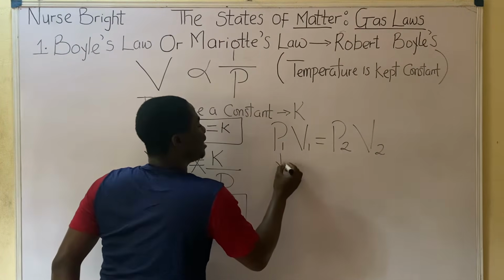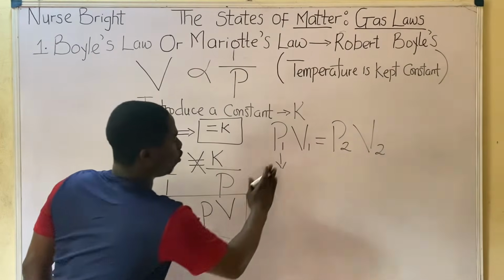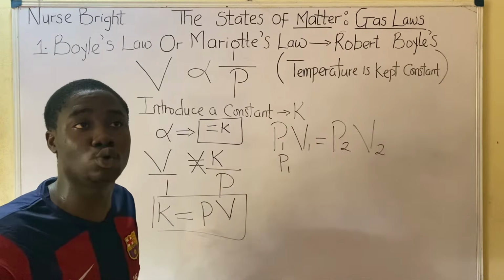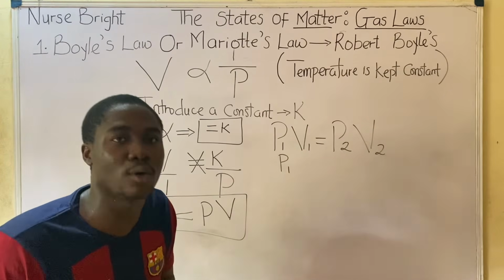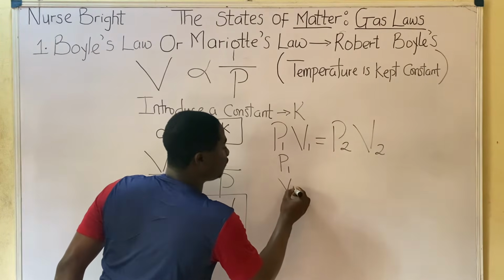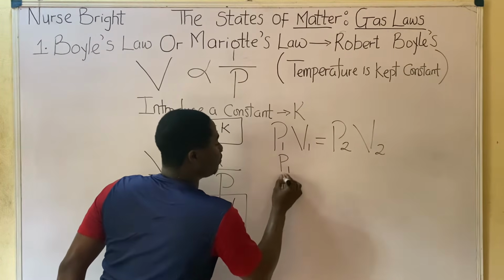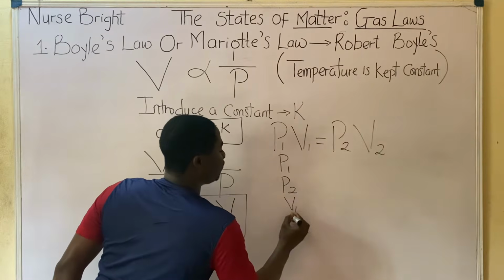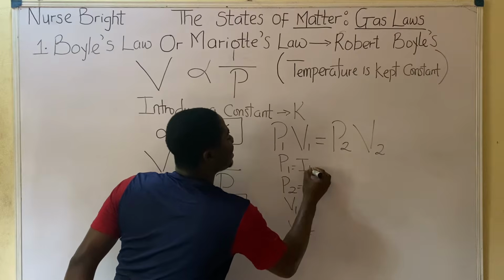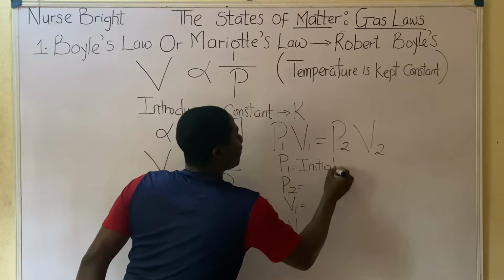Now, what does P1 mean? We have to know that anytime you hear 1, 1, 2, 2, 1 means initial, 2 means final. So let's write out the parameters P1, P2, V1, V2, so it's easy for you to assimilate. P1 means initial pressure, where P is pressure.